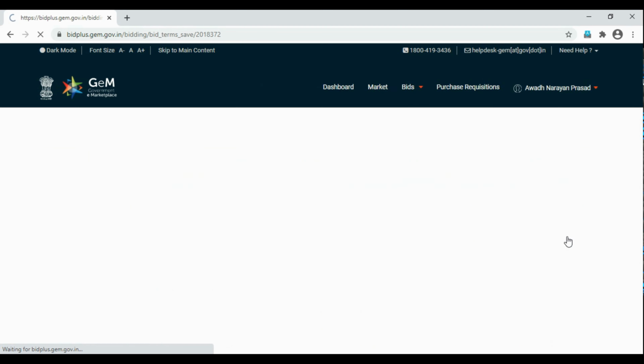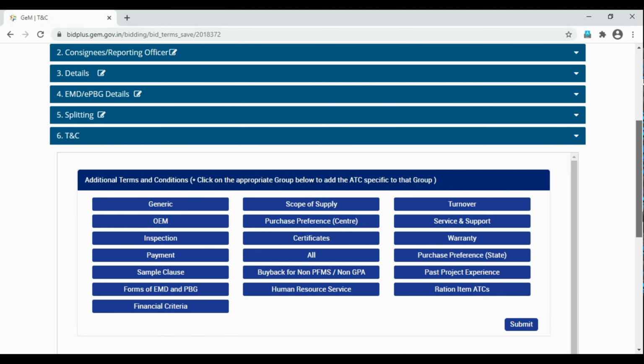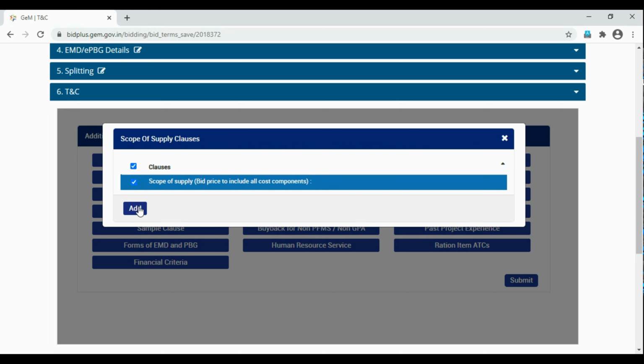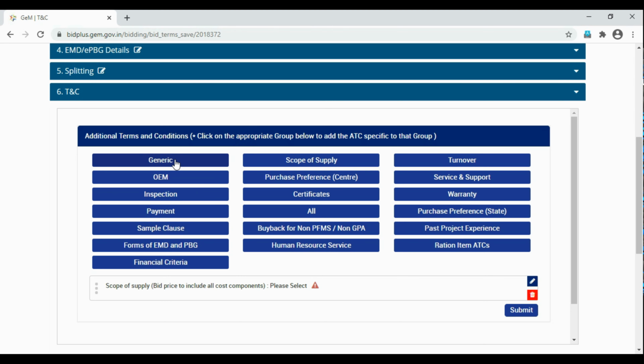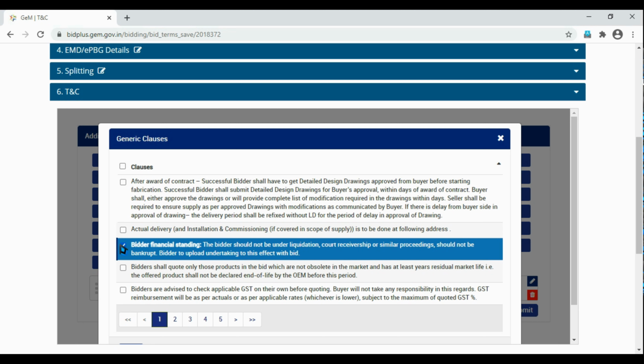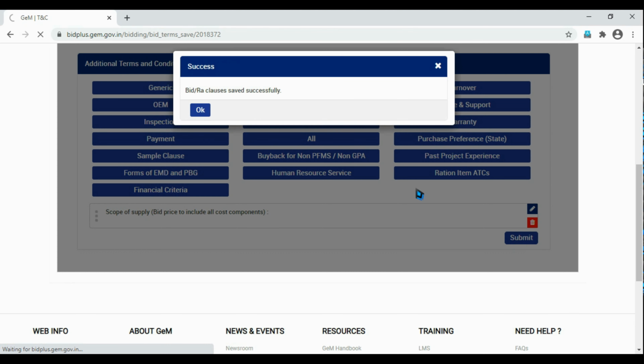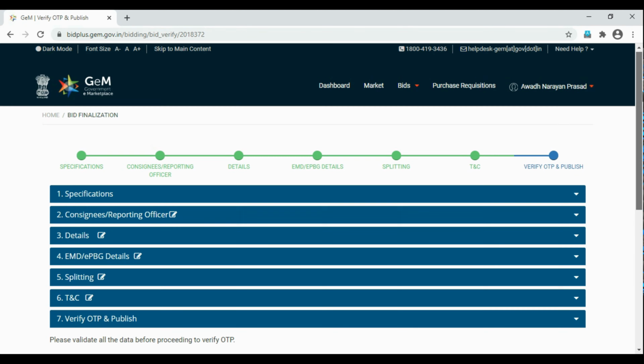Now comes the most important part, the terms and conditions part. Here the major players come into the picture, and you can easily eliminate the small players and small sellers across the country, because people use a lot of strategy in placing the terms and conditions, so that you can eliminate anyone in the country and just give a favored bid to one of your known sellers. So in this particular criteria you can play with your specifications and terms and conditions. For the demo, I just gave a few of the terms and conditions.